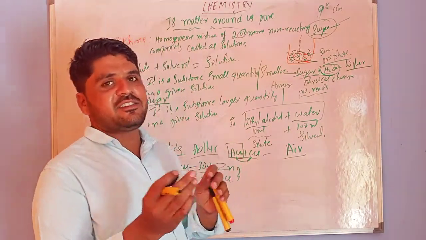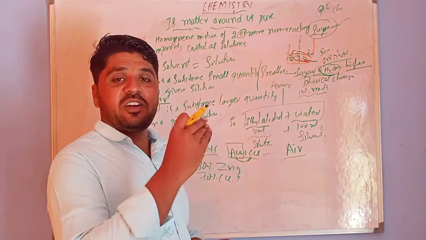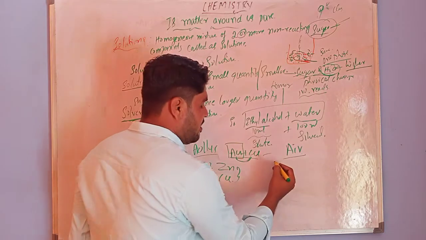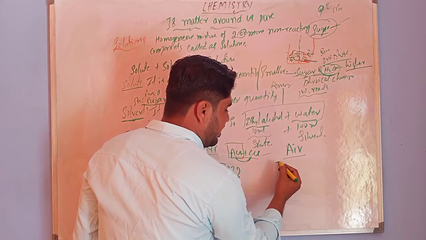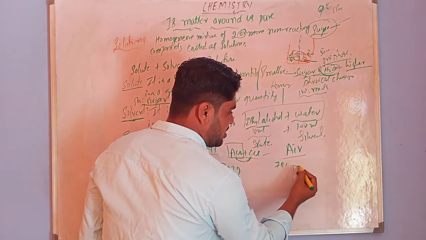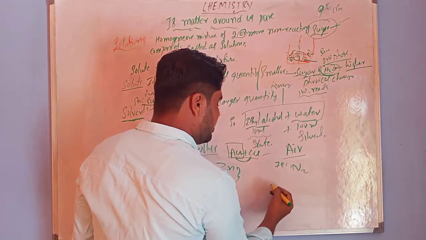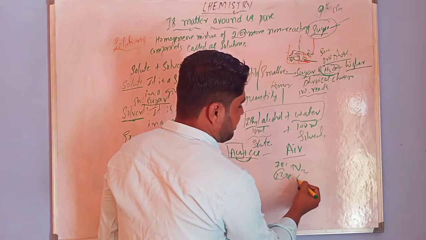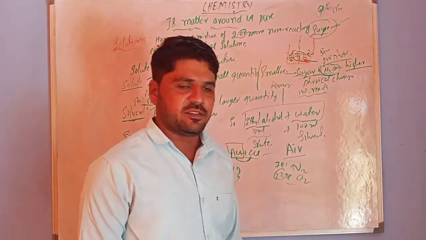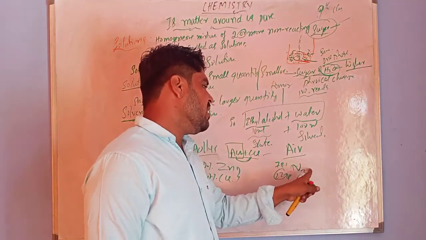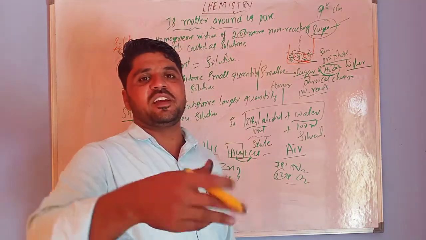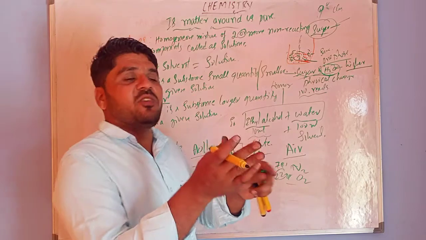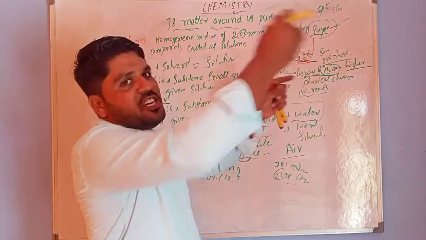In air we can see oxygen, nitrogen, and so many other gases. Nearly 78% nitrogen gas and 20 to 25% oxygen are present in nature. So our air consists of nitrogen, oxygen and so many other gases, mixed or dissolved homogeneously.